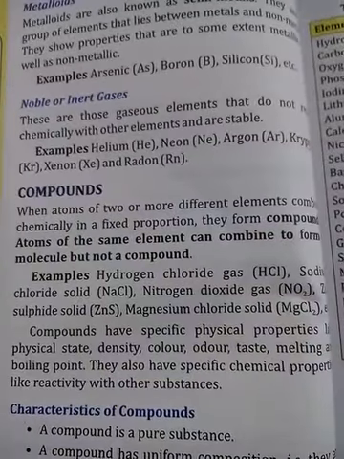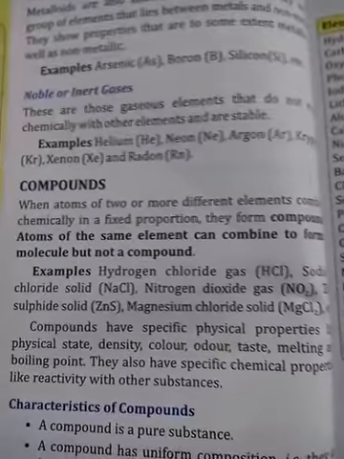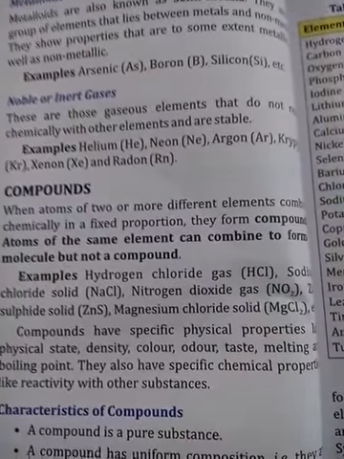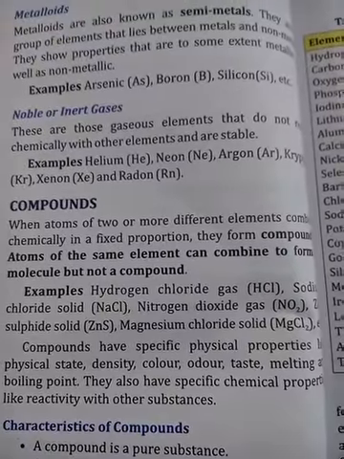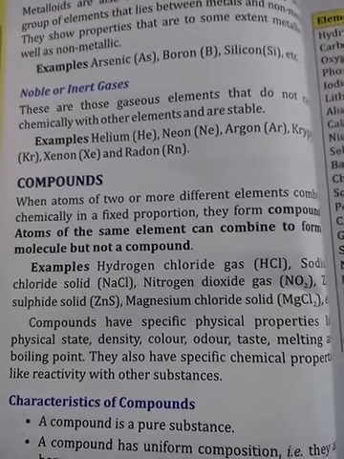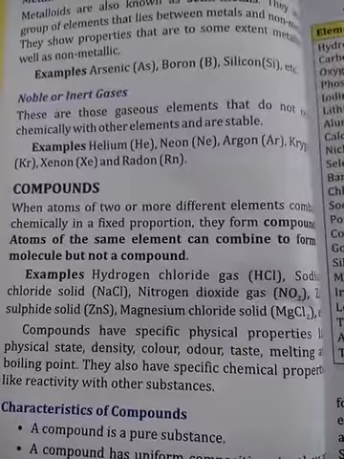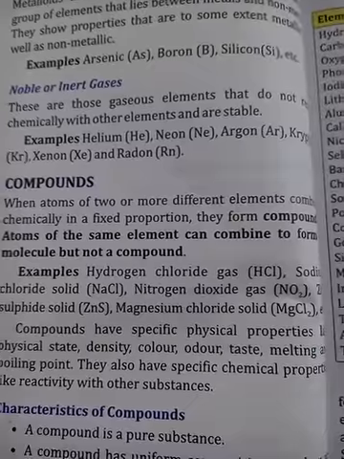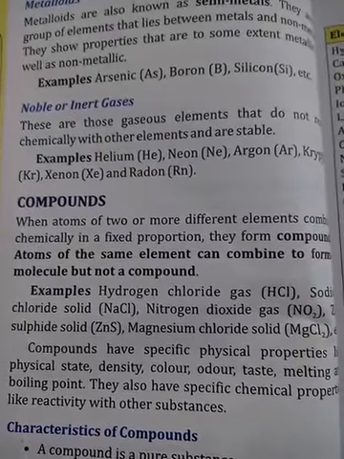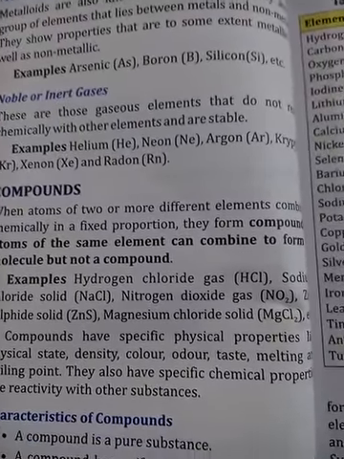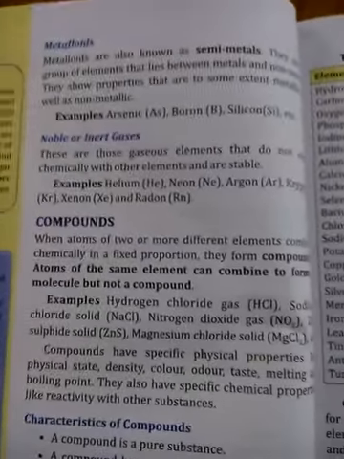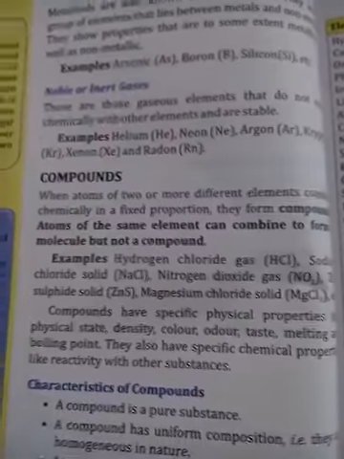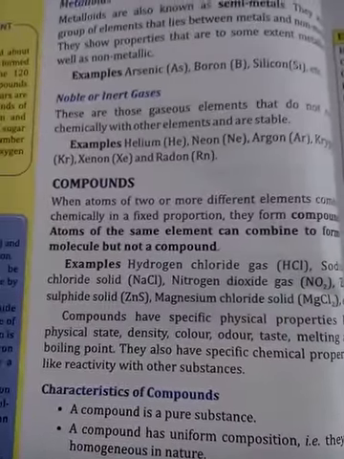Density, they have specific density. Color, various compounds have different colors, some are colorless. Odor, they have different types of odor, a characteristic smell. Taste, various compounds have different tastes. For example, sugar has a different taste, whereas lime has a different taste. So different compounds have different types of taste. These are also taken as physical properties.